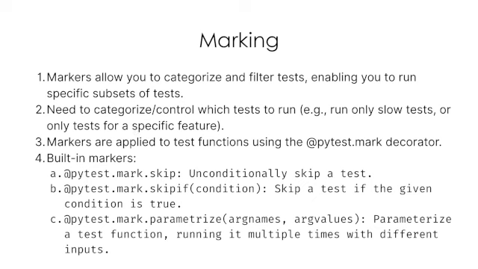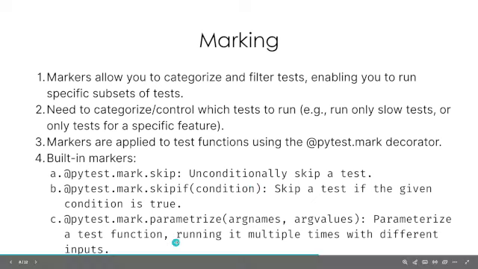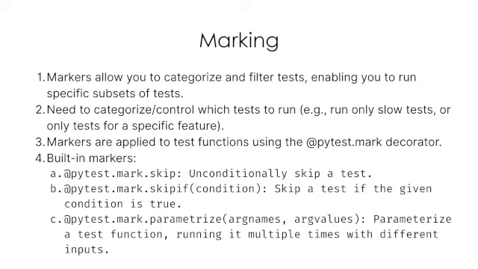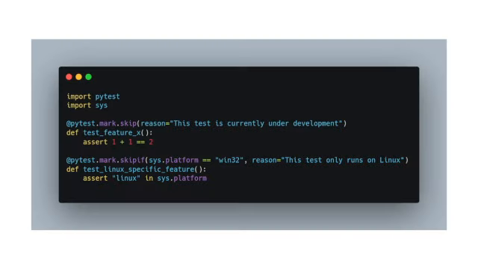Pytest also provides a very important feature, that is marking, which allows us to categorize and filter tests. So marking can involve skipping a test upon certain conditions, or parameterizing a test. To understand more about markers, let's look at a few examples. So let's say we have a certain test. Now in this case it's a very small test, but it may be a very big and complex test, and it's failing due to some reason. So we want to skip that test for the time being.